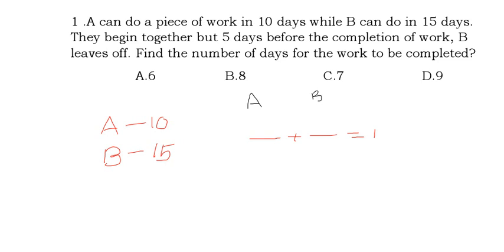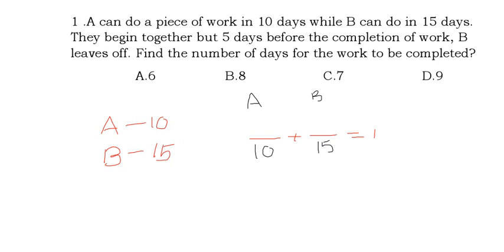How, we shall see. First, A can do the work in 10 days, so near A in the denominator you should write 10. Why? Because A finished the work in 10 days. Write it in the denominator, not in the numerator. Next, B does it in 15 days. This is the basic form of the equation. For any problem you should split A and B into two parts, dash plus dash. So A plus B equals the total work, which I equated to 1. A does the work in 10 days, so I wrote 10 in the denominator, and B in 15 days, so I wrote 15.